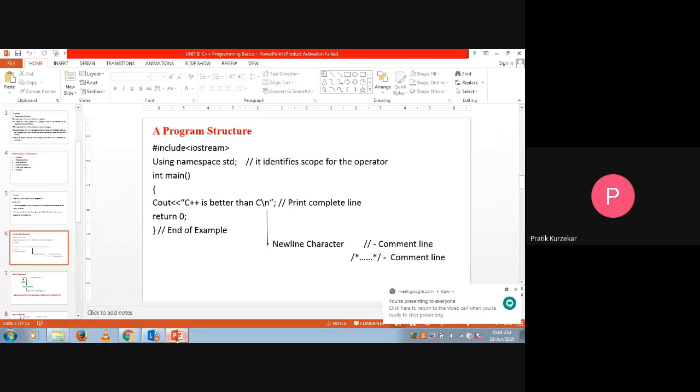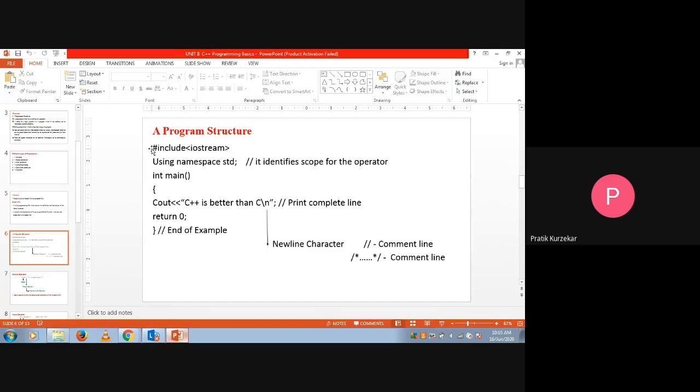So this is the simple example of programming structure. See here, in a program, our program starts with preprocessor directives, that is #include, and after that in open and close brackets we are putting iostream. That iostream is nothing but the header file, or it is also called an input output file. That file is used for cout and cin functions.